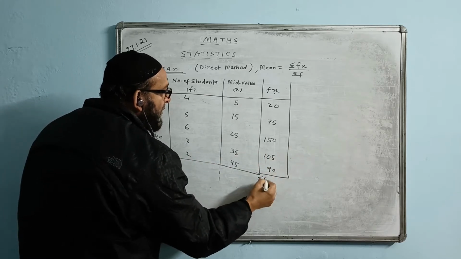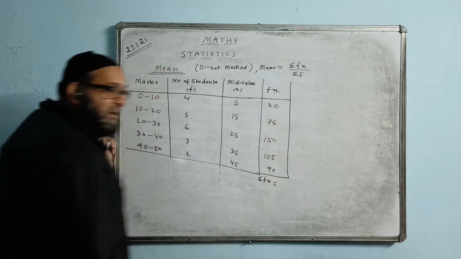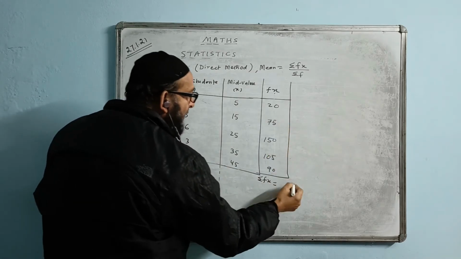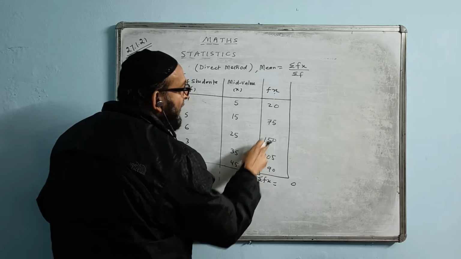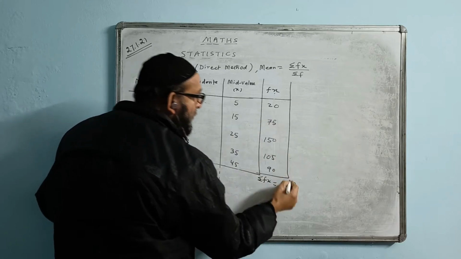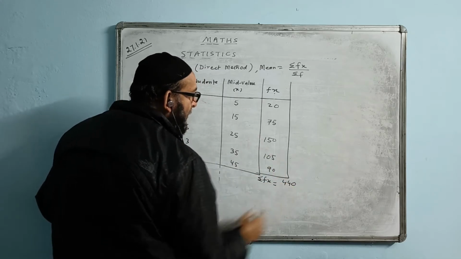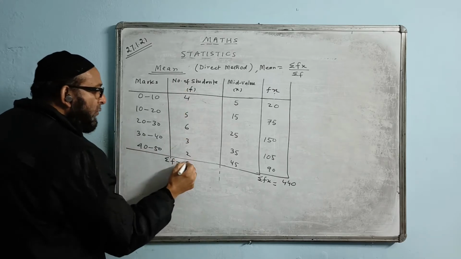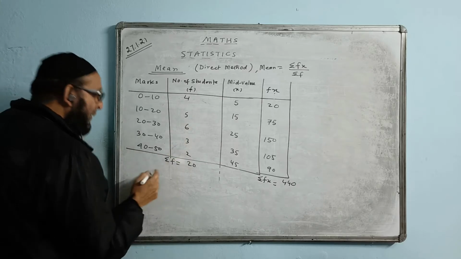Now I will do summation fx. I will add all these numbers to get the value of sigma fx. What is the total? 5 plus 5 is 10, carry 1. 9 plus 1 is 10. 5, 15, plus 7 is 22, plus 2 is 24, carry 2. 2, 3, 4. So 440 is coming. Now I do summation f. The total of this is 20. You can check: 4 plus 5 is 9, plus 6 is 15, plus 3 is 18, plus 2 is 20.